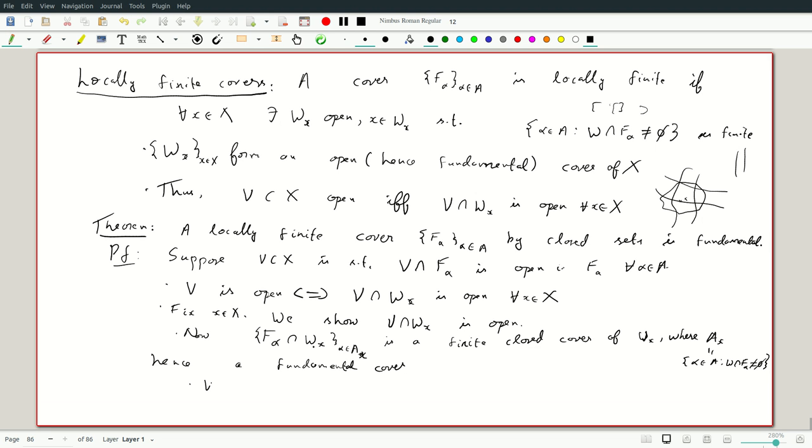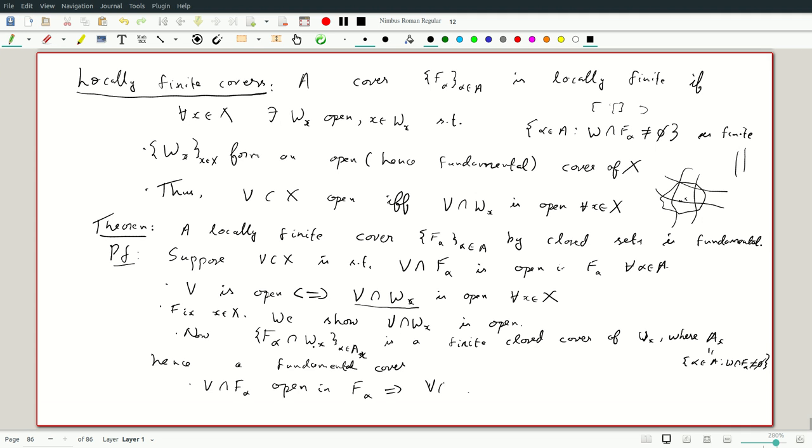Now what we know is V intersection F alpha open in F alpha implies, again we use two-step inheritance of subspace topology is the same as one-step inheritance here, one of the basic properties we proved. We want to show V intersection Wx is open.